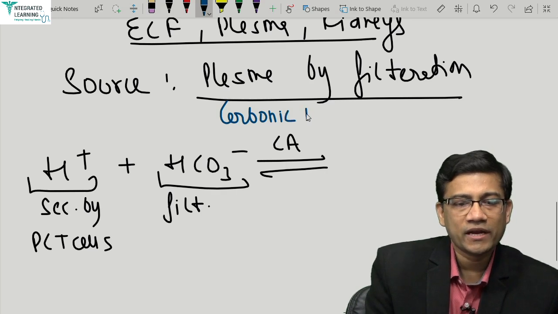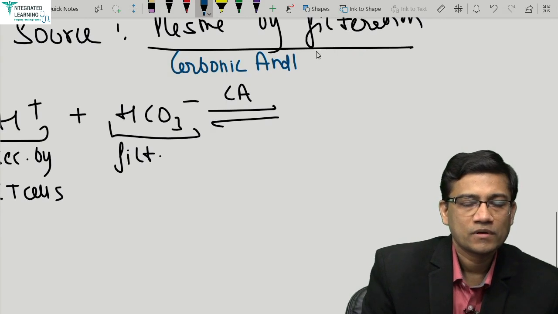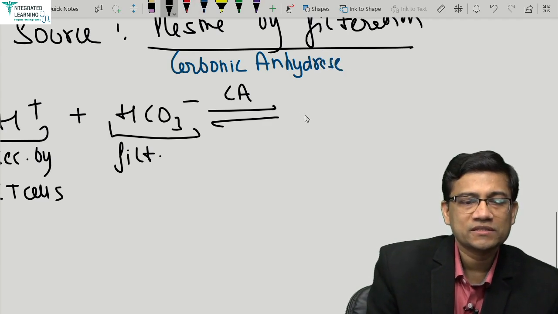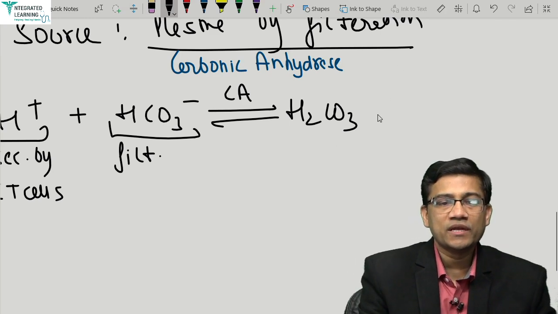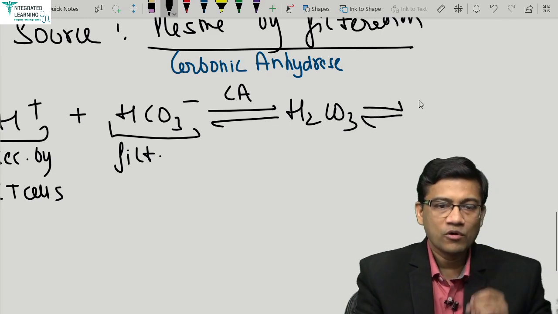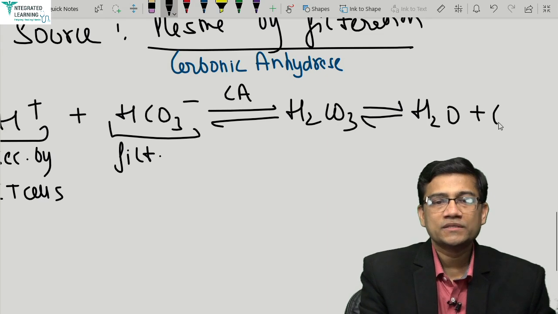So carbonic anhydrase on the brush border lining makes the substance H2CO3, carbonic acid. Since it is unstable, it immediately breaks into water plus CO2.